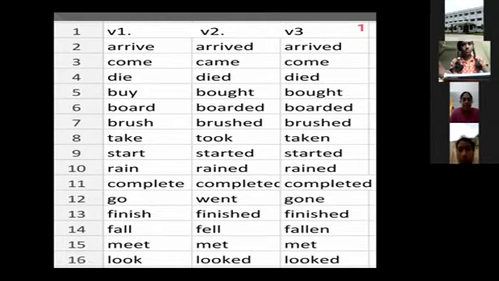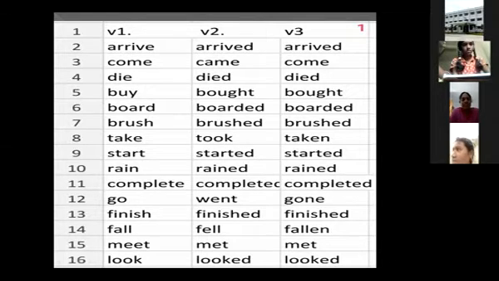Is it clear, students, what I said? So for the first completed action, we use which tense? Past perfect. For the second completed action, which tense we use? Simple past tense. Okay. So one more example: before you enter into the class, the teacher started the lesson. Before you enter only, teacher started the lesson.